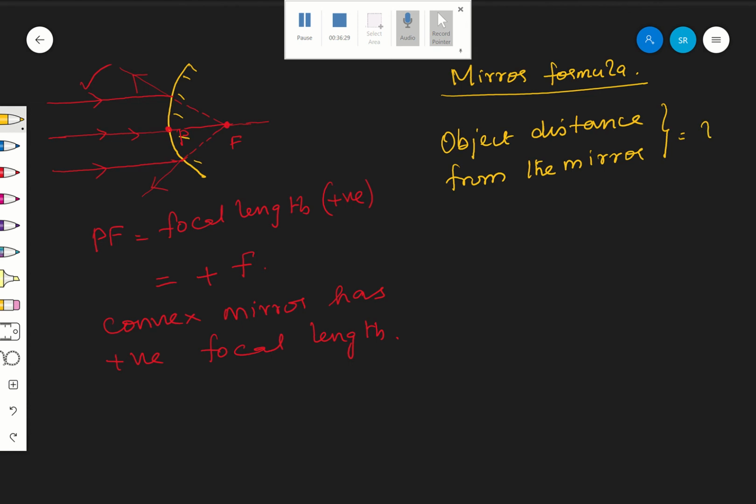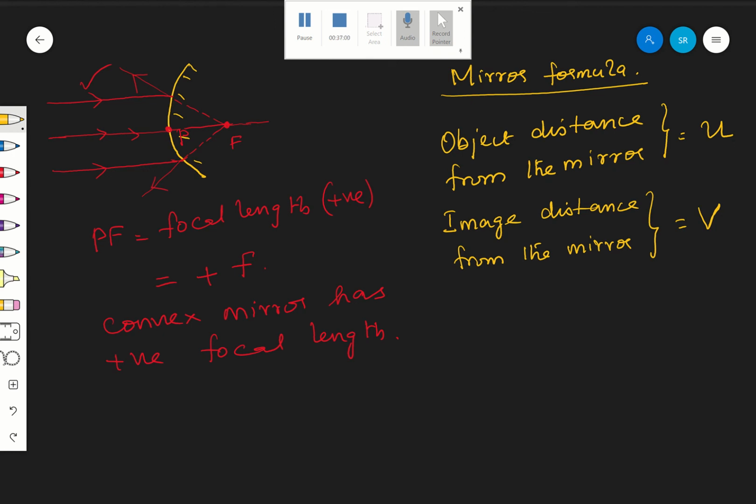So object distance is U. Then image distance from the mirror is denoted by V, by default U and V. Are you following? So object distance is U from the mirror, and image distance from the mirror is V, whether it is a concave mirror, convex, whatever it is.